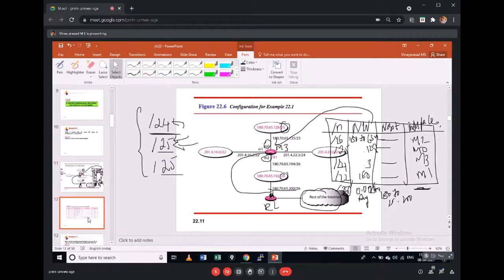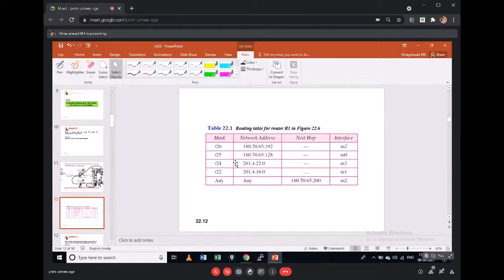Okay, so let me show you that routing table. You can see I have written /26, /25, /24, /22, and their network addresses. These all have no next hop address because all of them are directly connected. And for any other network, you can write /0, 0.0.0.0.